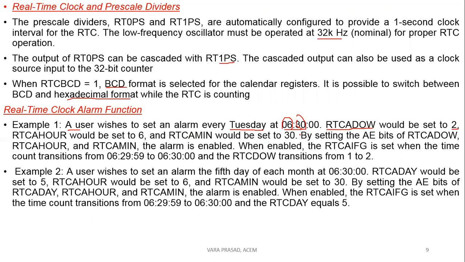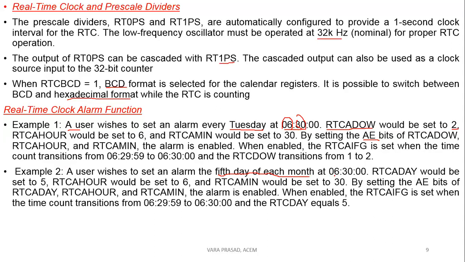Once you set this alarm, you have to generate the signal called the AE bit, the alarm enable bit. If the alarm enable bit is on, then the alarm will be active. Then take another example: I want an alarm on the 5th day of every month.